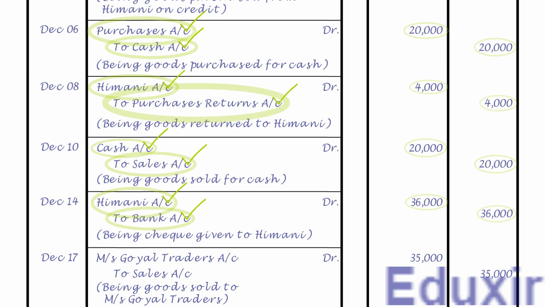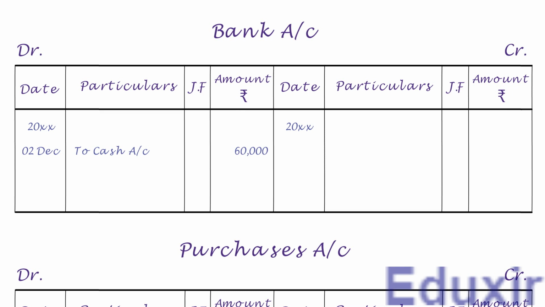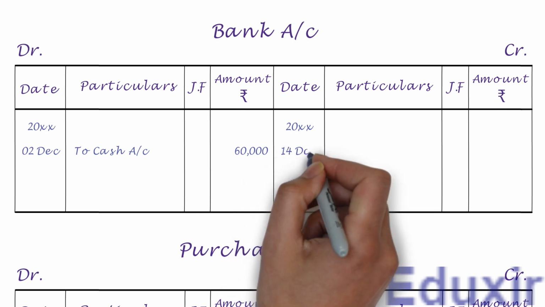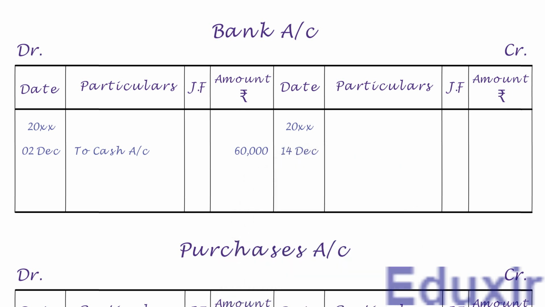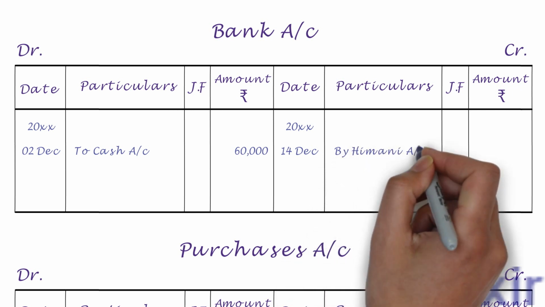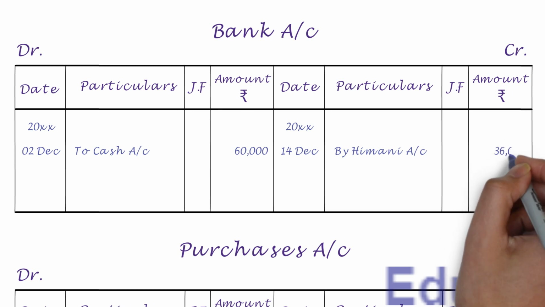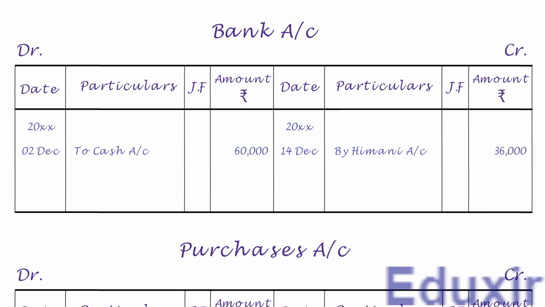Now on the credit side, let us first write the year in the date column. Let us now write the date. We need to write by Himani account into the particulars column. Let us write the credit amount of 36,000 rupees into the amount column. That completes the posting of this journal entry into the bank account. Let us now take up the next entry.